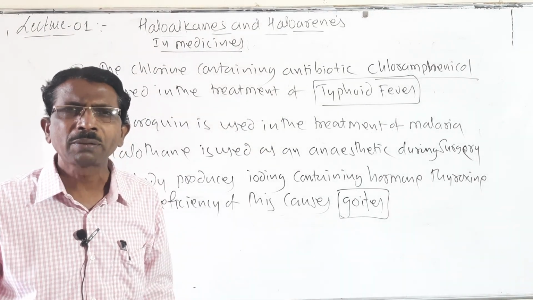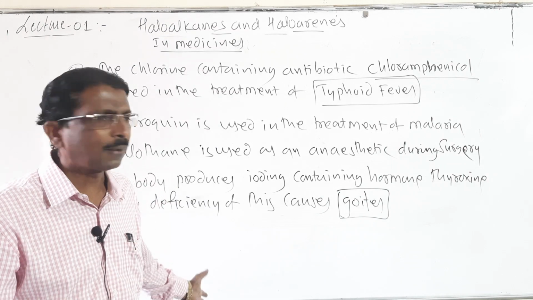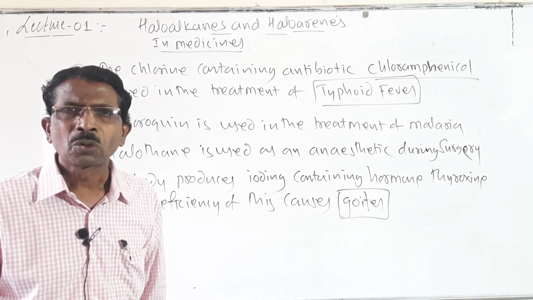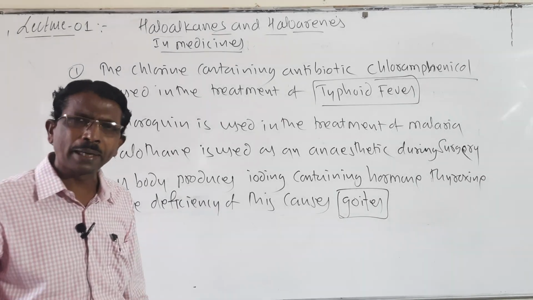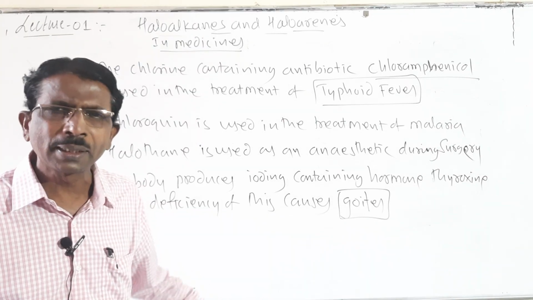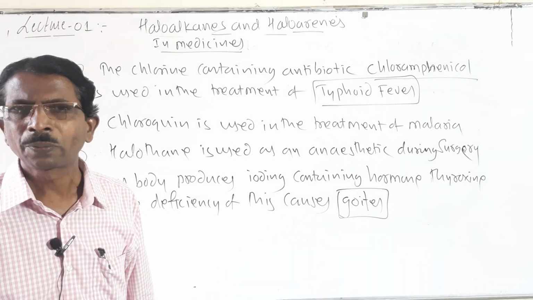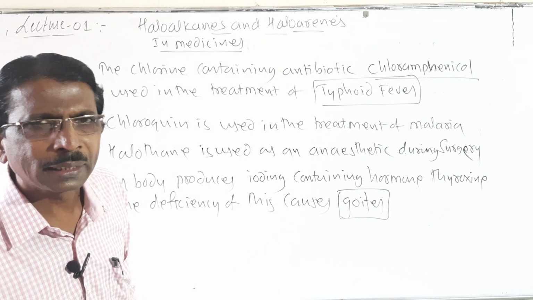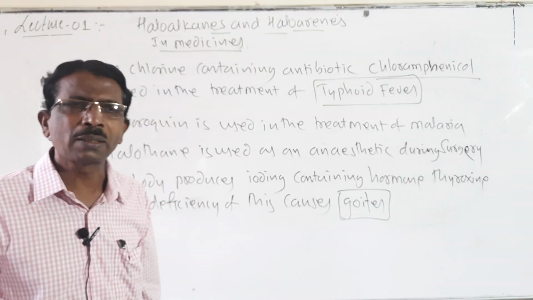And in agriculture, we are using DDT, dichlorodiphenyl trichloroethane, and BHC, benzene hexachloride. Like this, so many are used in agriculture, in medicines, in industries, and also in laboratories. So let us see how these organic compounds, haloalkanes and haloarenes, are classified.